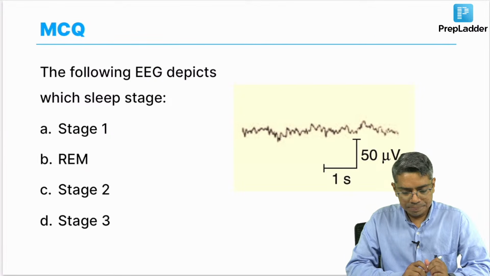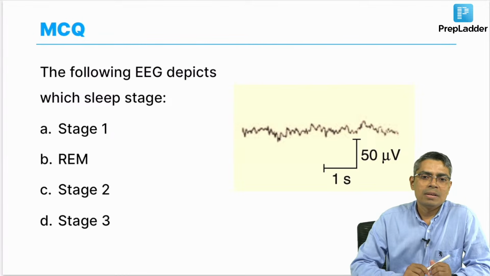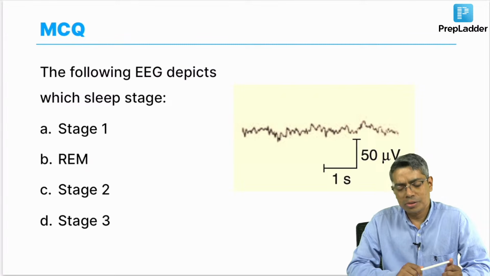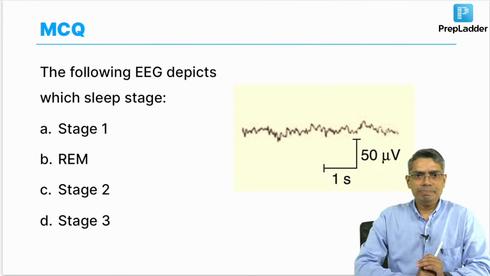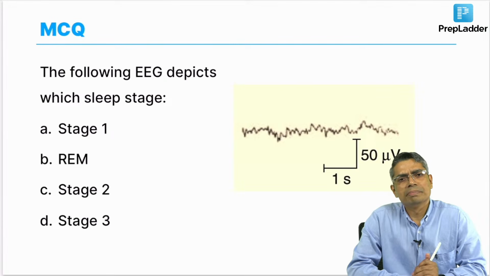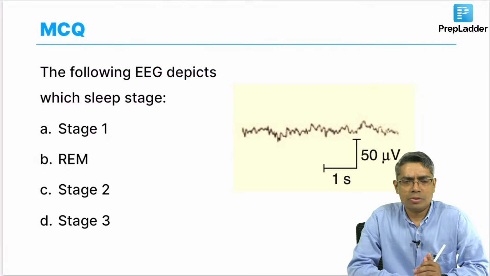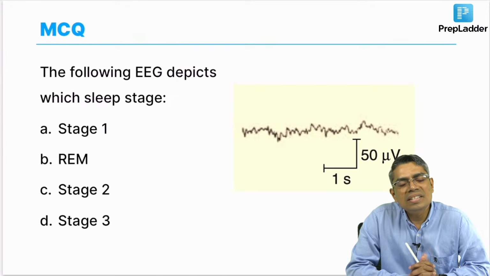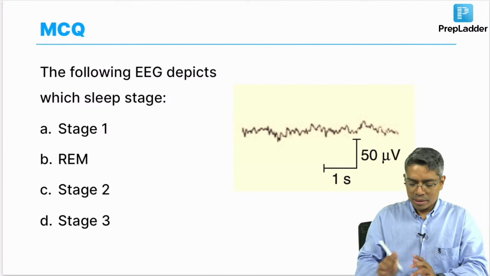Next question is a repeat question from NEET PG. So, if you are preparing for NEET PG, I believe you will be able to answer this question. This question is only based on the EEG diagram, and you know this is not a best question in the exam. Only from EEG, it is very difficult to identify the stage of sleep. That is why polysomnography reporting is there, and in polysomnography, not only EEG but also electrooculogram and electromyography are required, at least 3 recordings, but here only the EEG recording is given. Now, how to identify this EEG recording?